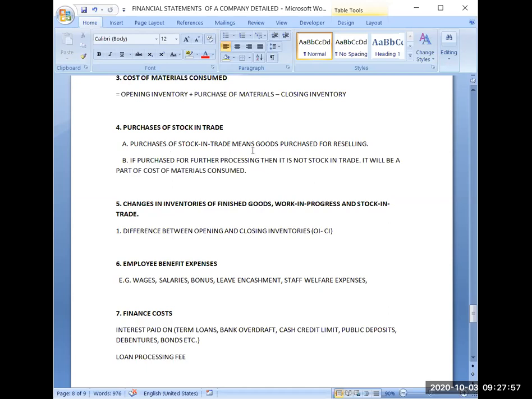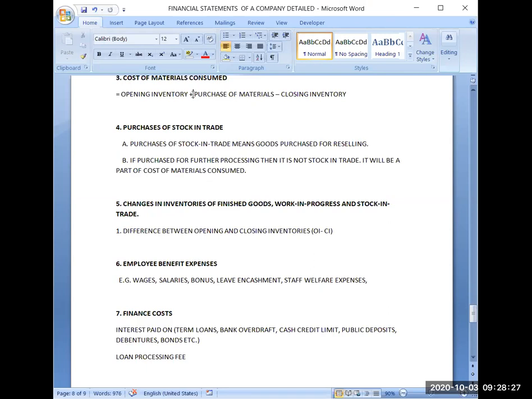If you are purchasing anything which you will do further processing on and convert into finished goods, then that purchase will not be termed as stock in trade. If purchased for further processing, then it is not stock in trade. It will be a part of cost of material consumed. That purchase will go here.